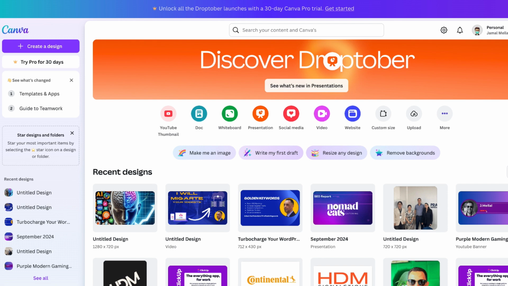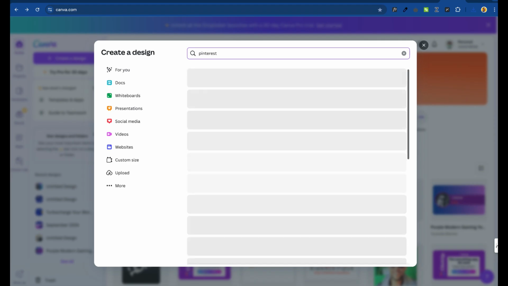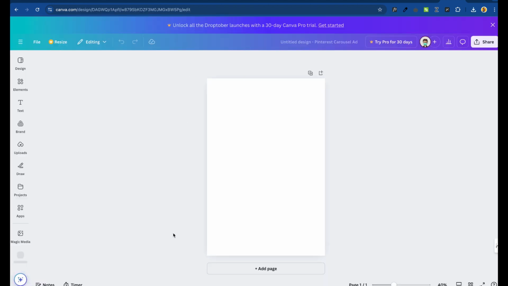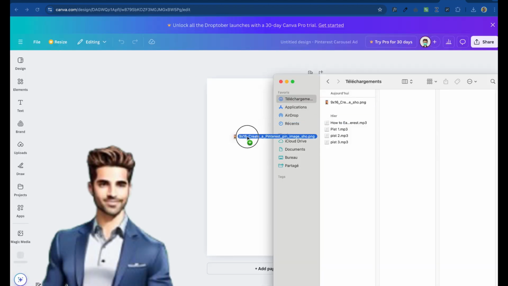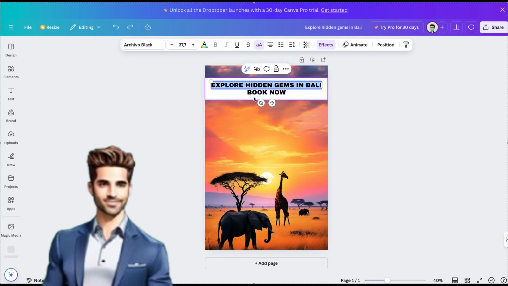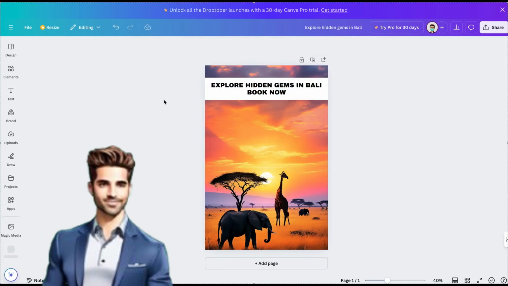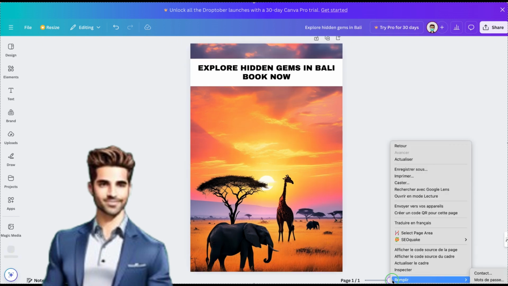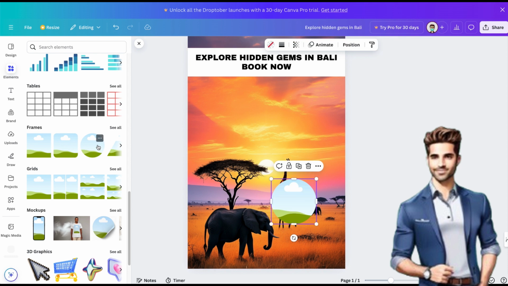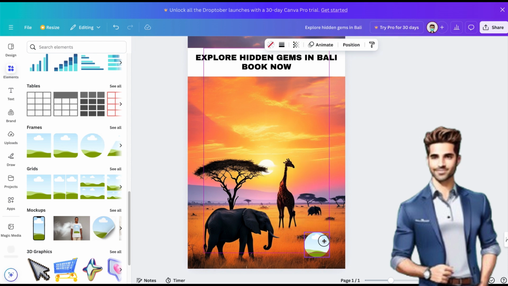To make your images Pinterest perfect, upload them to Canva and follow these steps. Choose the Pinterest template, 1000 by 1500 pixels. Import the images you created in Kling AI. Add elements like a bold headline at the top, a subheading with an emotional appeal, for example, "Explore hidden gems in Bali," and a call to action button, "Book now." Include your branding elements like a small logo or watermark to keep everything consistent.